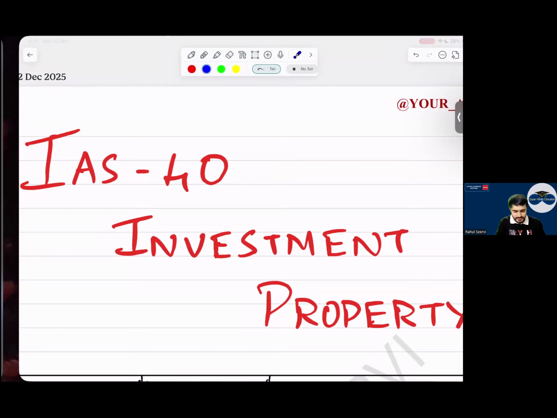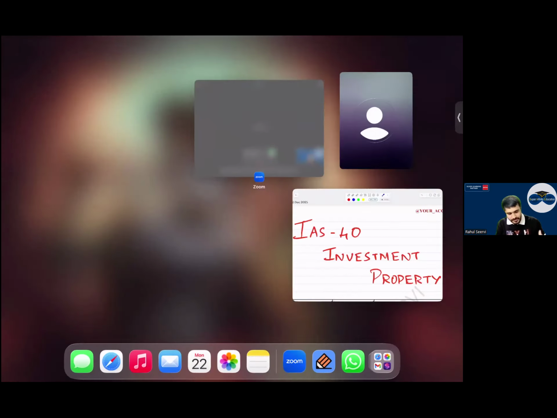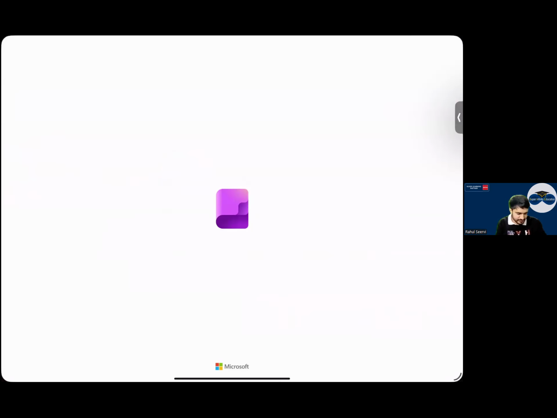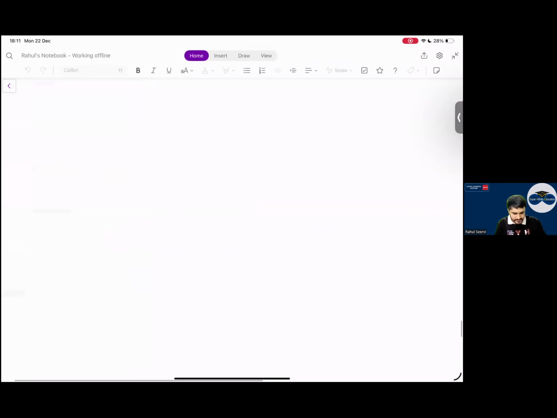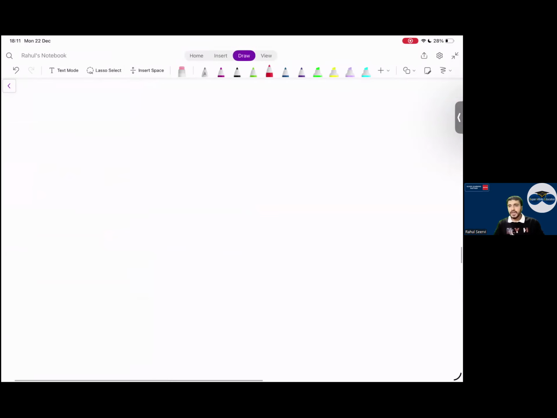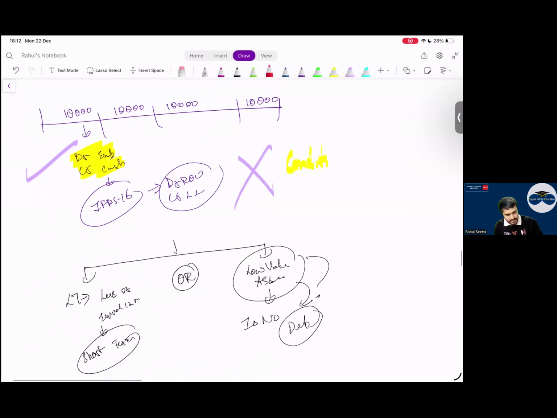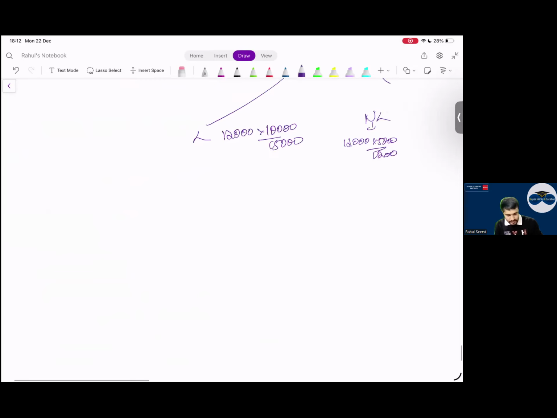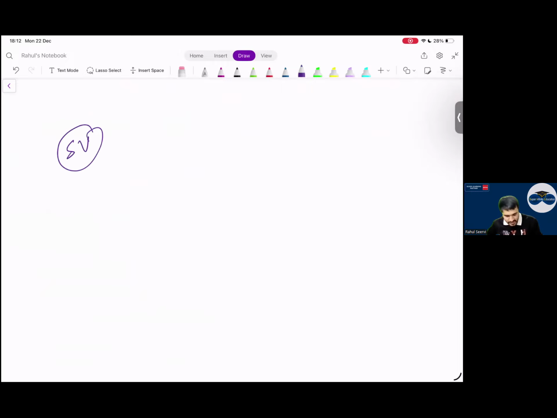Before starting with this, we should discuss the basics. What does investment property mean? Let me take an example. This is a whiteboard, let's scribble here. Let's say this is Satvik. Satvik, what will be the name of your company if you start your own firm? Let's say SV Limited, into construction business.